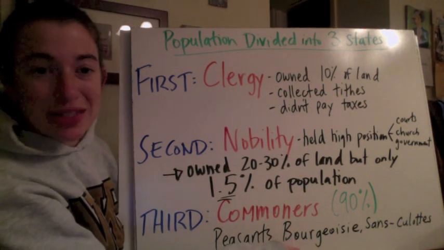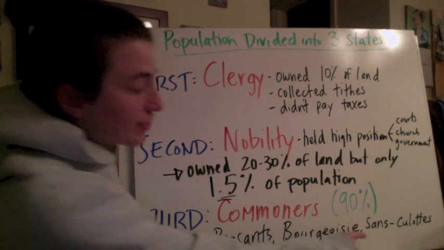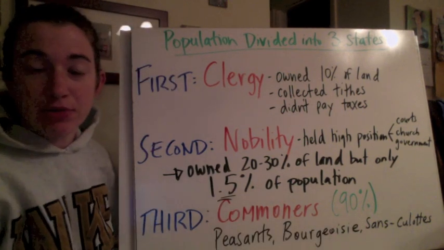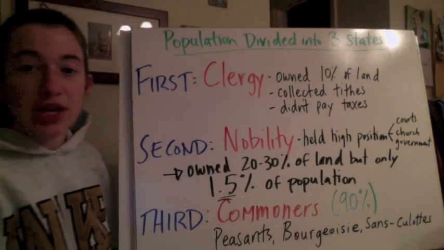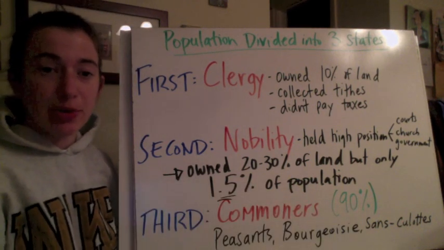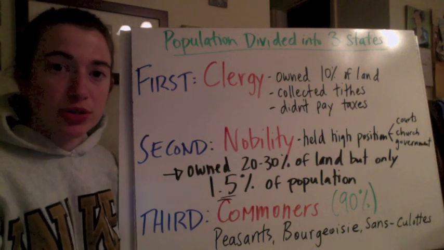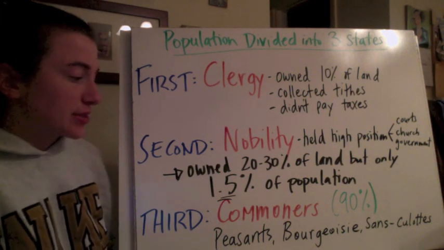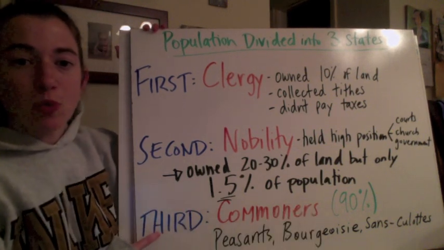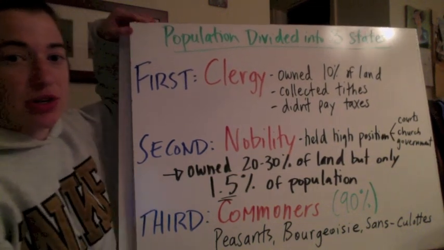The bourgeoisie, which is a fancy French word for middle class. And finally, the sans-culottes. I probably pronounced that wrong. Sorry if you know French. That basically means without pants, because this group did not wear long pants, but short pants. These were the urban workers who worked in factories and things like that. Again, this was 90% of the population, and this group was taxed. So keep that in mind when we talk about the French Revolution starting.